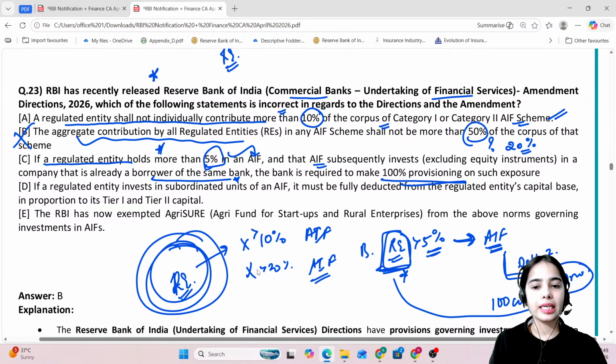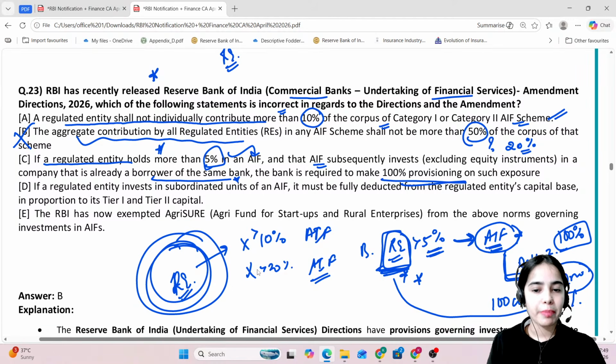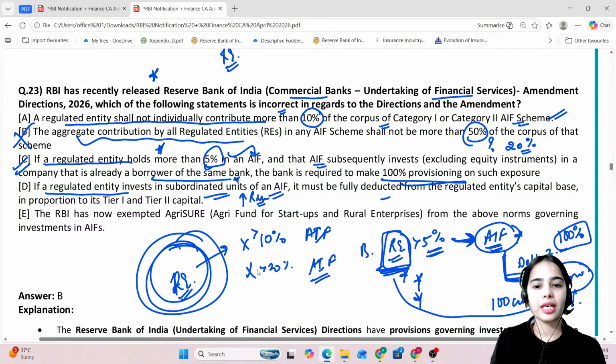So in case the regulated entity is investing more than 5% of the corpus of the alternative investment fund, and the alternative investment fund is investing in the debt instrument of the borrower entity of this bank, in this case 100% of provisions have to be maintained by the bank, by the regulated entity, in regards to the investment that has happened. Okay. Now, this is also correct. If a regulated entity invests in subordinated units of the alternative investment fund, which is more risky, in this case these subordinated units have to be deducted from the capital base, from the tier 1 and tier 2 capital. The RBI has now exempted Agri-Sure from the above norms governing the investment in alternative investment fund.